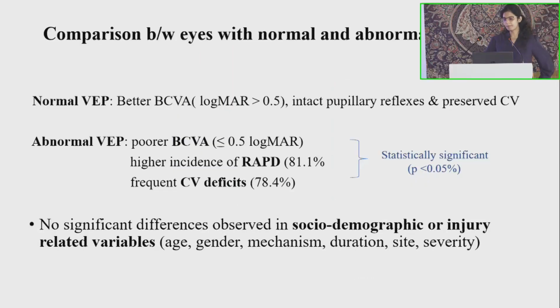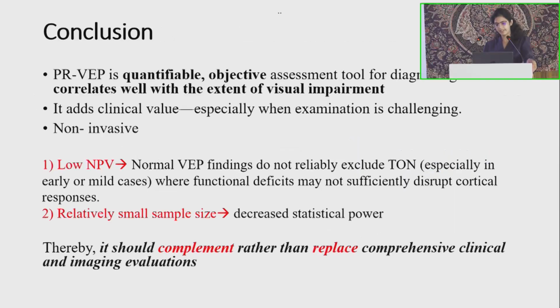So we also compared the eyes with normal and abnormal VEPs, which showed that those with normal VEP had better BCVA, intact pupillary responses, and preserved color vision, while those with abnormal results had poor BCVA, high incidence of RAPD, and frequent color vision deficiency, and our results were statistically significant. There was no difference observed in sociodemographic or injury-related variables.